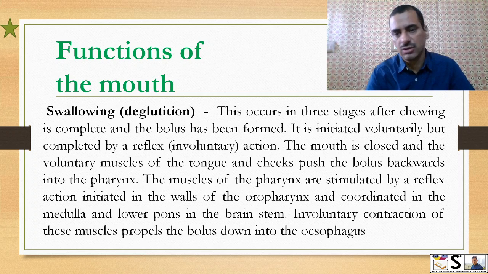The muscles of the pharynx are stimulated by a reflex action initiated by the walls of the oropharynx and coordinated in the medulla and lower pons in the brainstem. Involuntary contraction of these muscles propels the bolus down into the esophagus.